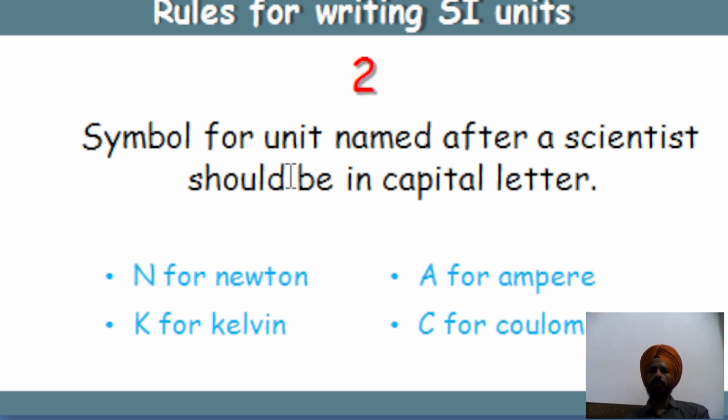Then the second rule: the symbol for a unit named after a scientist should be in capital letter. It is a symbol, so it should be a capital letter, like capital N for newton, capital K for kelvin, A for ampere, C for coulomb. These are the symbols for units named after a scientist, and they are in capital letters. This is the second rule for writing the SI units.